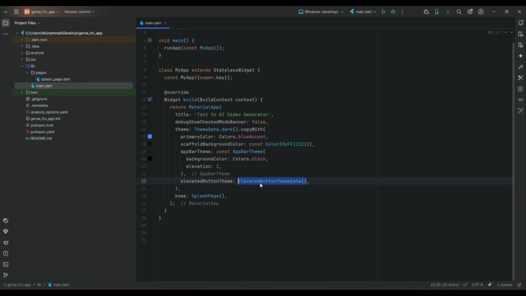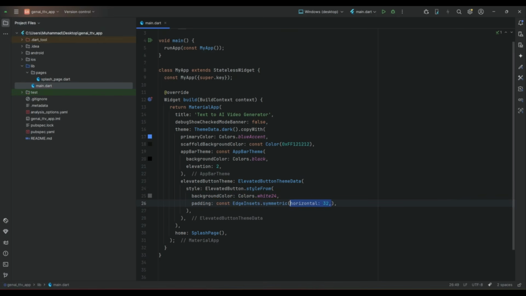Similarly, we set the style, or you can say theme, for every elevated button that we will use in this project. For example, the background color for every button will be white24. We apply padding on the button, EdgeInsets.symmetric.